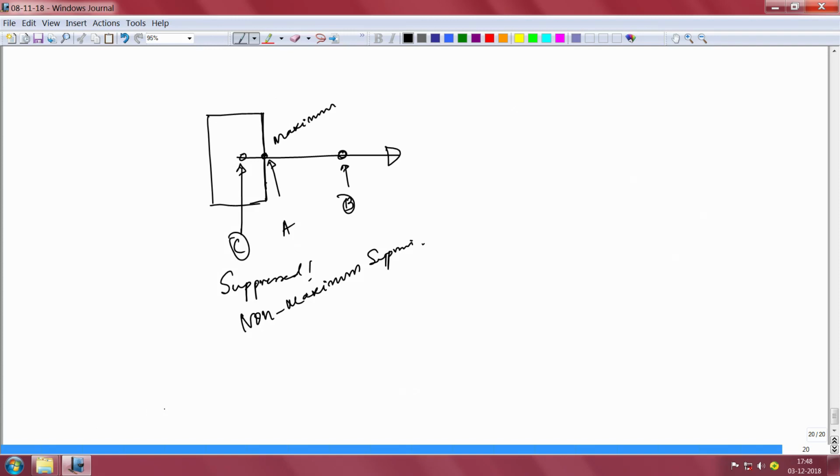Okay. So, then if you suppress these two, you are only left with this A, and that indeed is the point of interest, pixel of interest, edge of interest, and you have to now say, yeah, this is the point I wanted to pick.